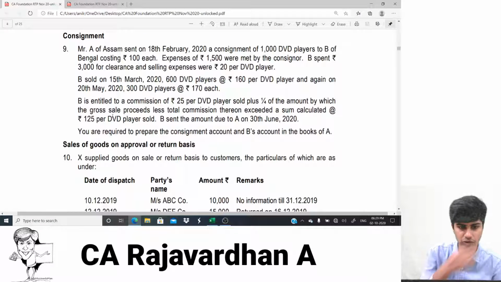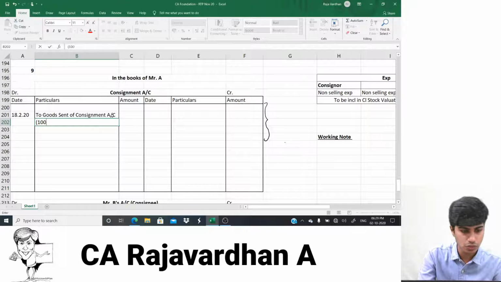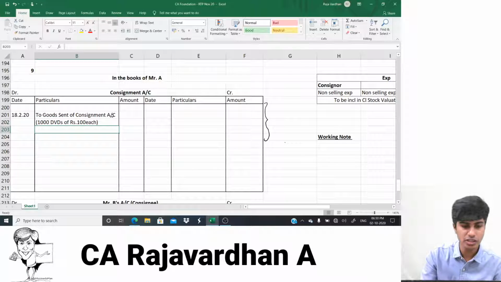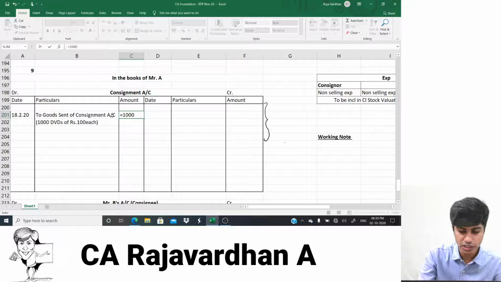How do we determine the amount? They've given that 1000 DVDs are sent at rupees 100 each. So what I would have to do is 1000 into 100, which is equal to 1000 multiplied by 100.